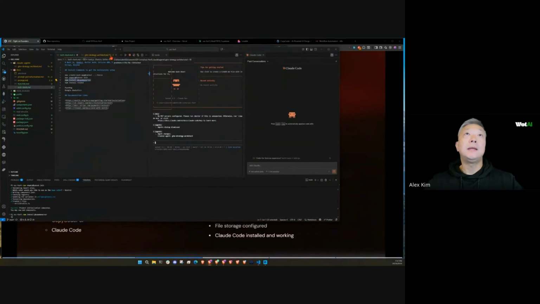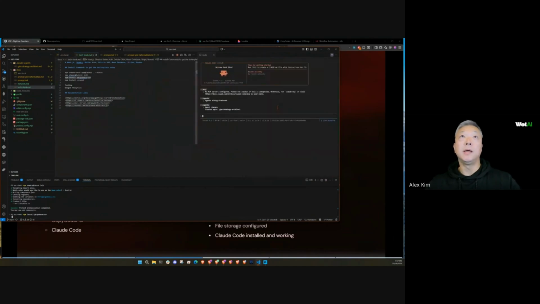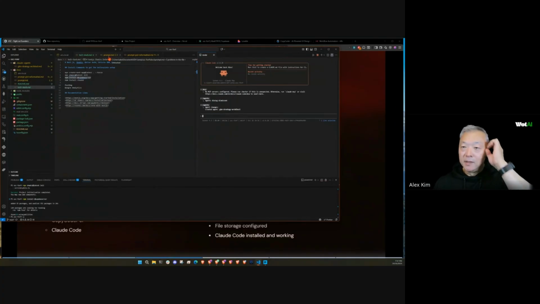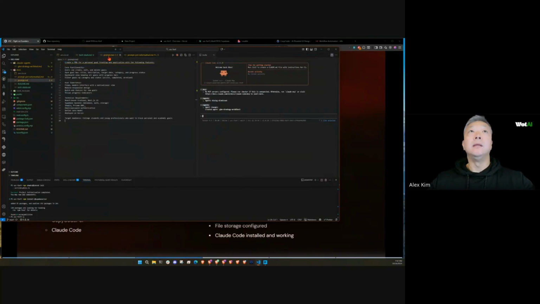Okay, while that is getting set up, let's start talking about the prompt for the PRD. Okay, so I already created a fairly decent PRD. And if you guys don't know what a PRD is, it's a product requirements document. And if you're going to create a product, you need some sort of a plan. And typically it's in the form of a PRD. And that PRD, as you see, will have a lot of different information in there. And this is the prompt that we are going to start with.